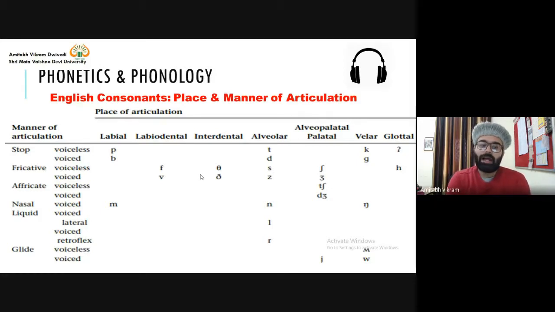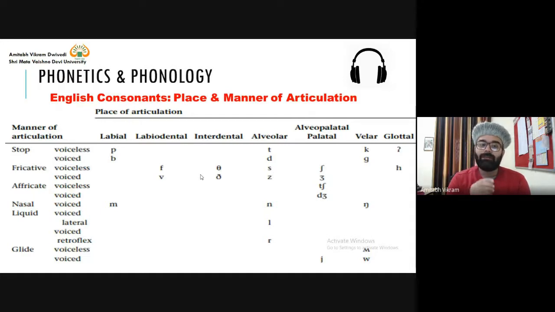But now we will look at why these two sounds are called fricative. Think that I am in the position of pronouncing the first sound, but I am not pronouncing it, and I am releasing the air. This is the position, lower lip and upper teeth, and I am releasing the air. But if my question is whether the releasing of the air is free flow, you will say no, it is not free flow. Then what is this? Friction. The air releases with a friction.